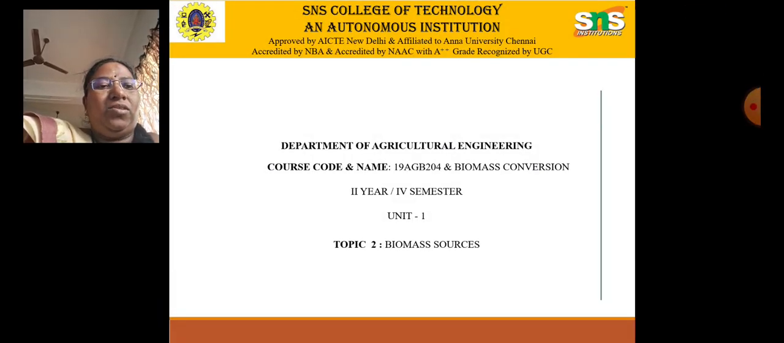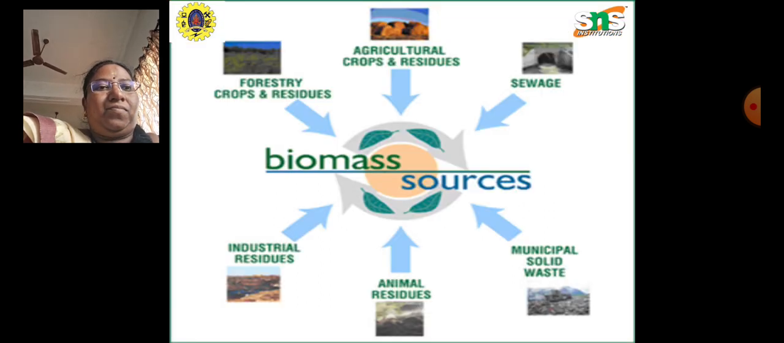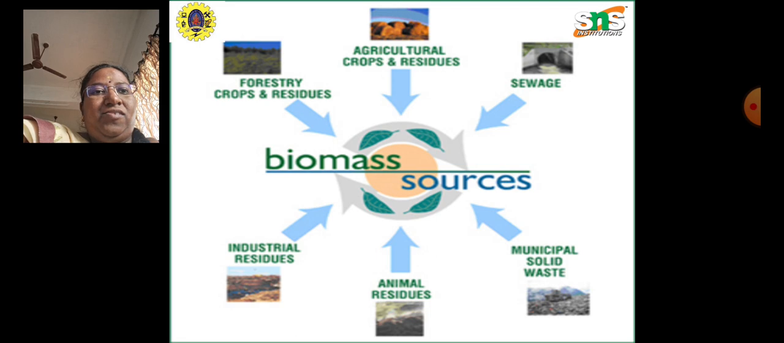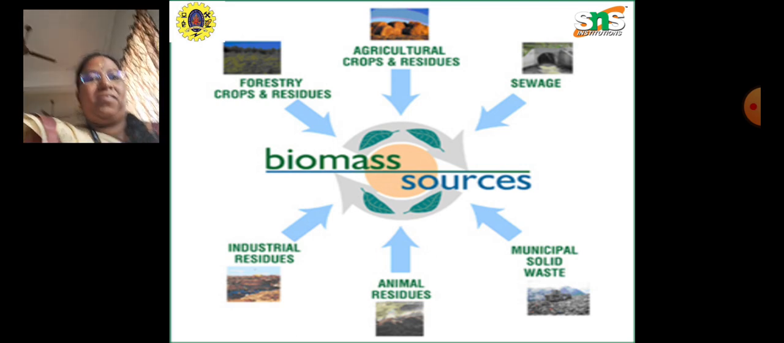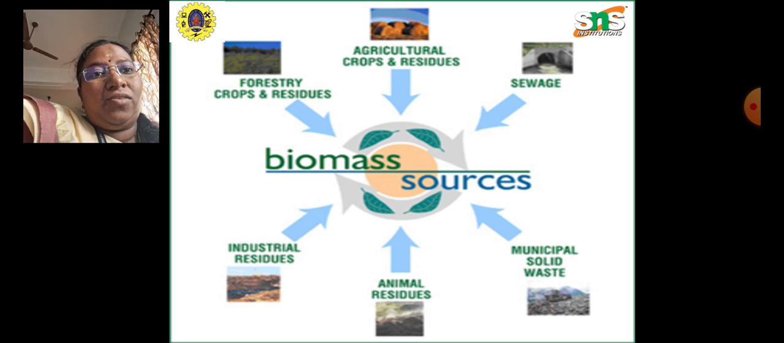Good morning, students. Welcome, all, to the second topic of biomass conversion: biomass sources. There are 6 sources of biomass. The first is forestry crops and residues, then agricultural crops and residues, sewage, municipal solid waste, animal residues and industrial residues. So first we discuss forest crops and residues.